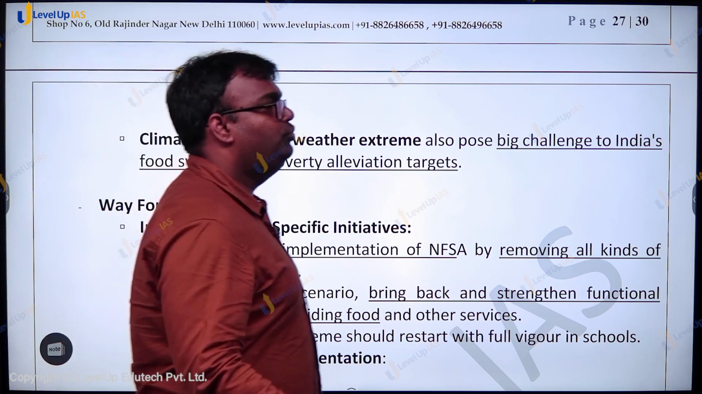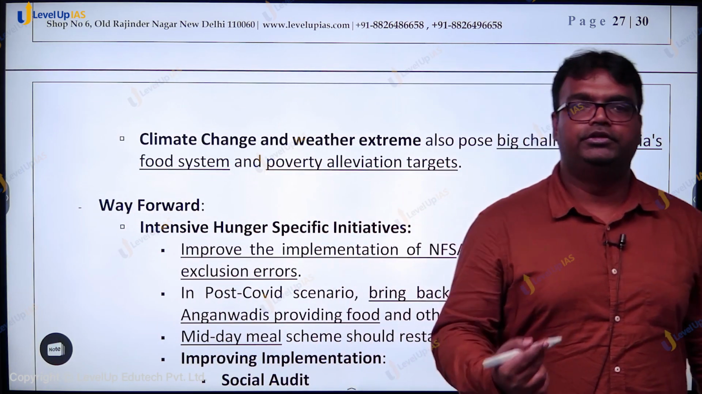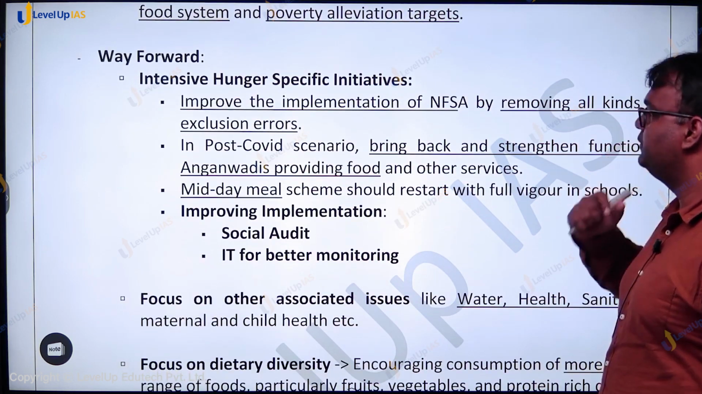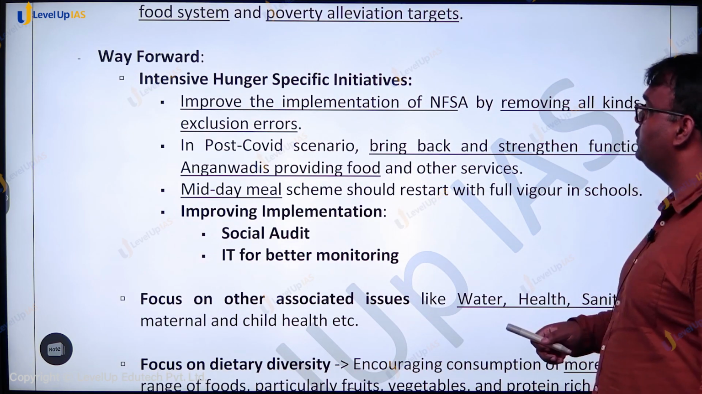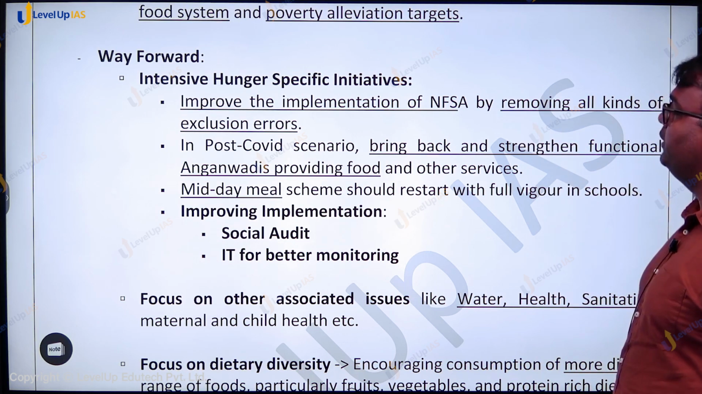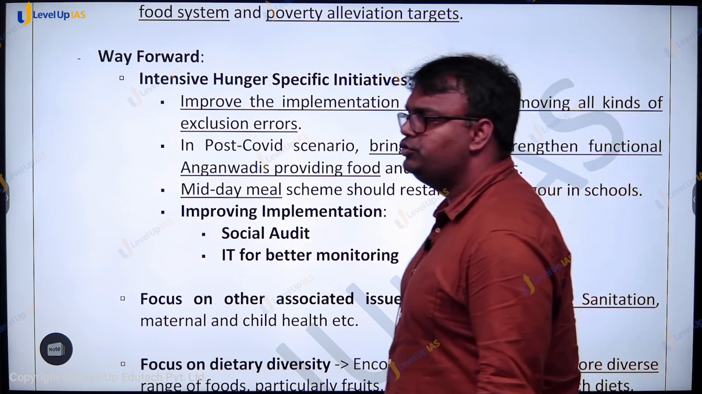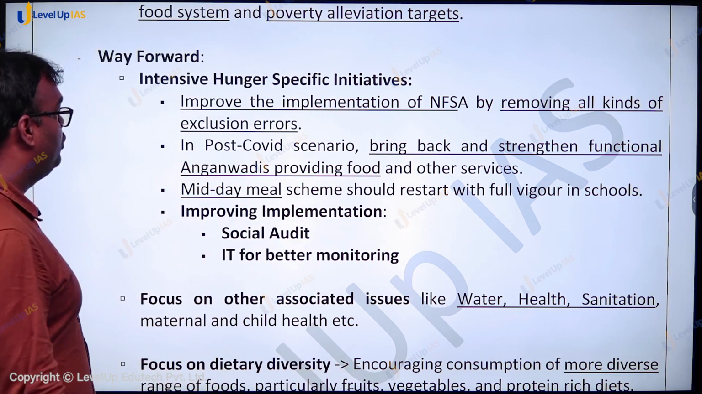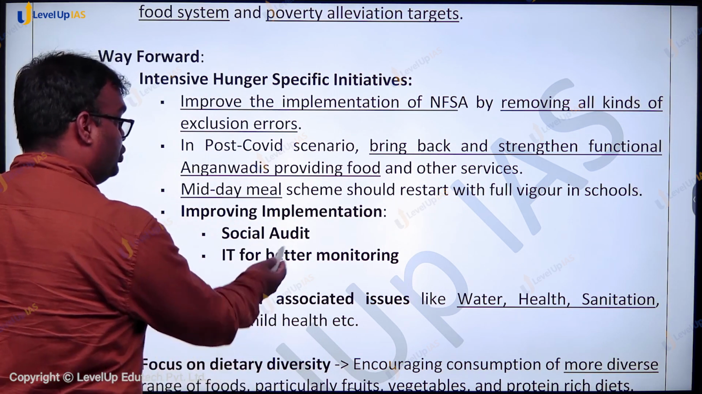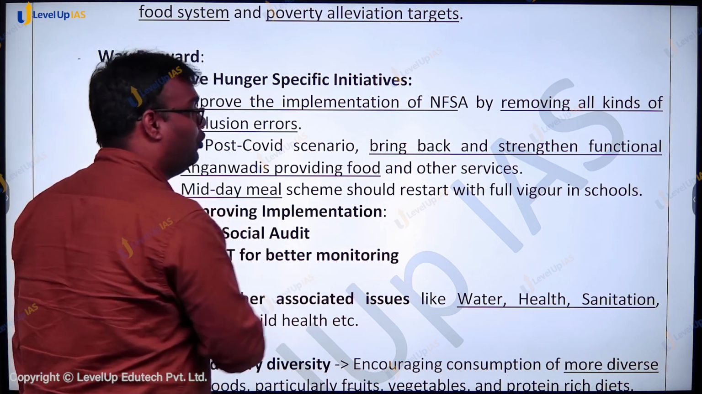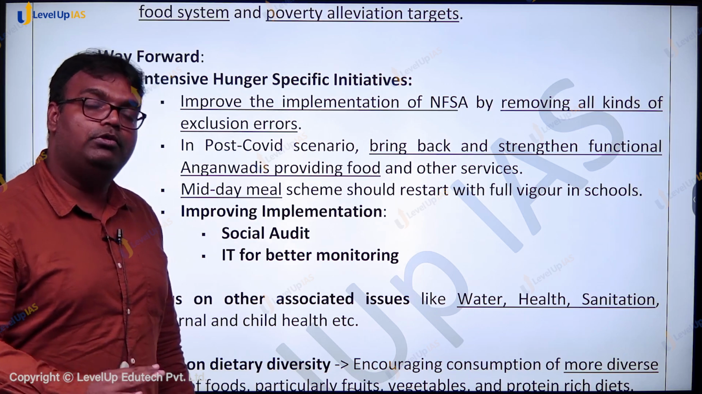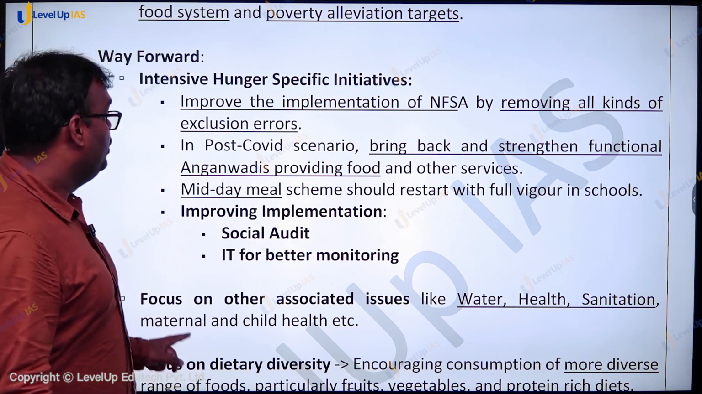How do we fight hunger situation? One thing is intensive hunger specific initiatives. Now hunger specific initiatives बहुत सारे हैं, जैसे नेशनल फूड सिक्योरिटी एक्ट है, प्रधानमंत्री गरीब कल्याण अन्न योजना है. We're saying better implementation. And how will we ensure better implementation? Social audit can play an important role. IT for better monitoring can play an important role. Understanding the problems at grassroots level and trying to solve them could be crucial.